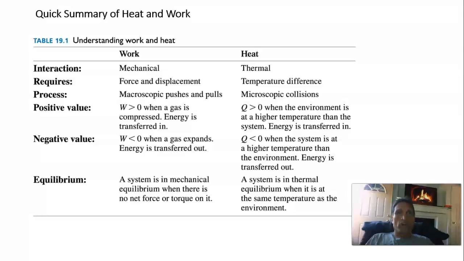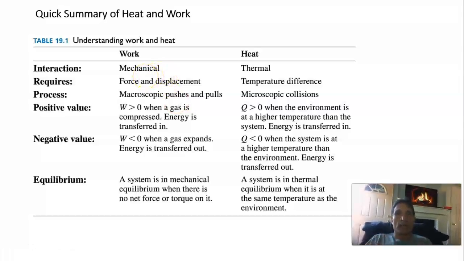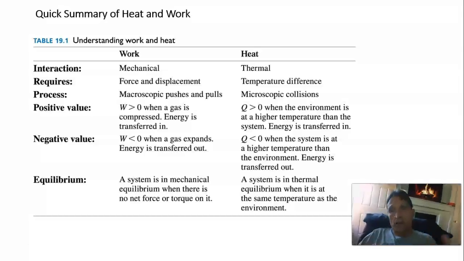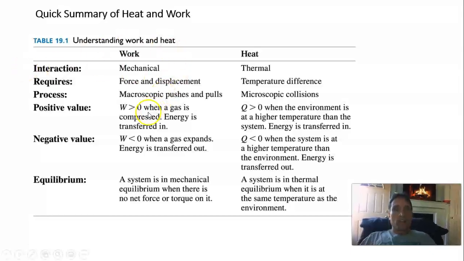So just a quick summary of heat and work. Both heat and work can change the energy of a system. Work is mechanical. It's pushes and pulls, forces and displacement. Heat is adding or removing energy from a system due to temperature differences, and at the microscopic level, it's due to collisions: the faster moving molecules in the warmer body transferring energy to the slower moving molecules in the colder body.